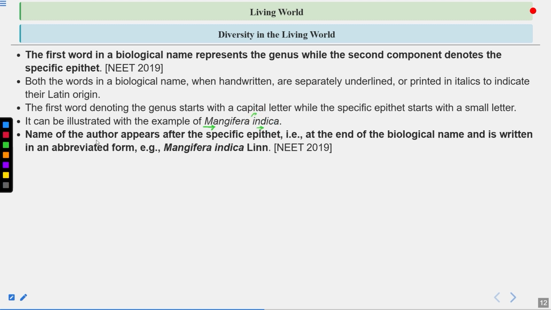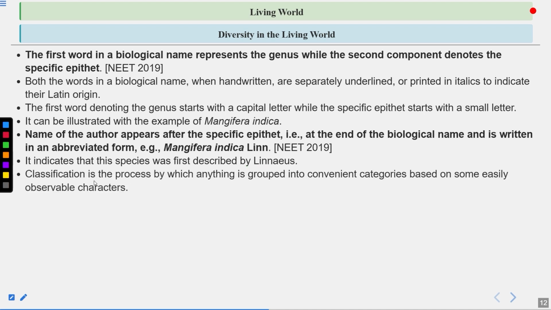The name of the author appears after the specific epithet and it is written in the abbreviated form. So you can see Linn. This is the author name, written in the abbreviated form. This is Linn for Linnaeus, and this is written after the specific epithet. So this is the correct way of writing a scientific name. Linnaeus was the person who described that species. So this indicates the species was first described by Linnaeus.